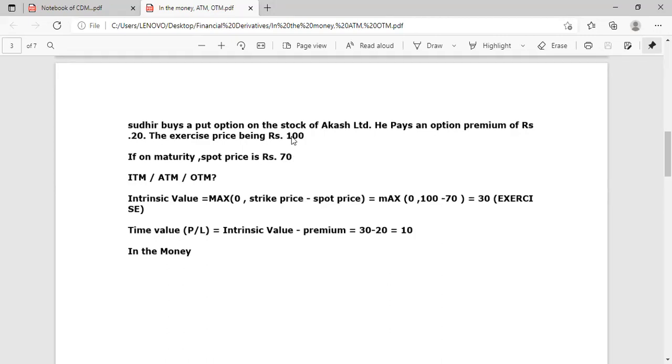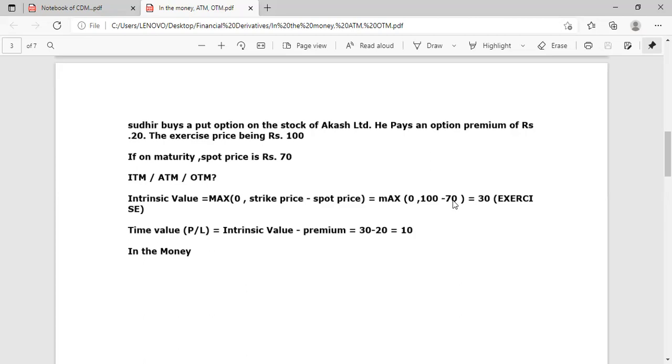He will get a profit of 30. Difference between the strike price and the spot price is profit, 100 minus 70. Intrinsic value maximum 0, strike price minus spot price. Maximum 0, 100 minus 70.